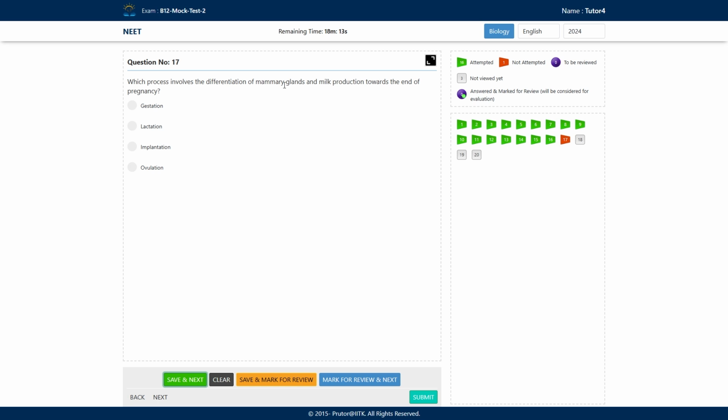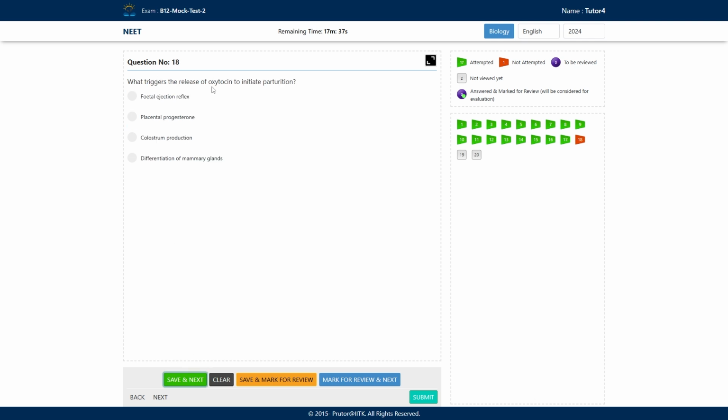Which process involves the differentiation of mammary glands and milk production towards the end of pregnancy? Okay. So milk production is called what? Gestation, lactation, implantation, or ovulation. What will be the correct answer here? Option B, lactation, is the correct answer here. Differentiation of the mammary glands and milk production towards the end of pregnancy is lactation. Gestation is the pregnancy period, 9 months. Implantation is the attachment of the blastocyst to the endometrium. Ovulation is the release of the egg.